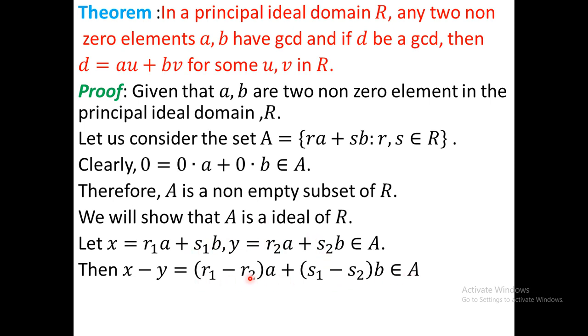This belongs to A because r1 minus r2 is an element of R, and s1 minus s2 is also an element of R. Since R is a commutative ring, r1 composed with r2 inverse, that is r1 plus of minus r2, that is r1 minus r2, must belong to R. Similarly s1 minus s2 must belong to R. Therefore x minus y equals something times a plus something times b, therefore this is in A. So for any two elements x and y, x minus y is in A. This is the first condition of an ideal.